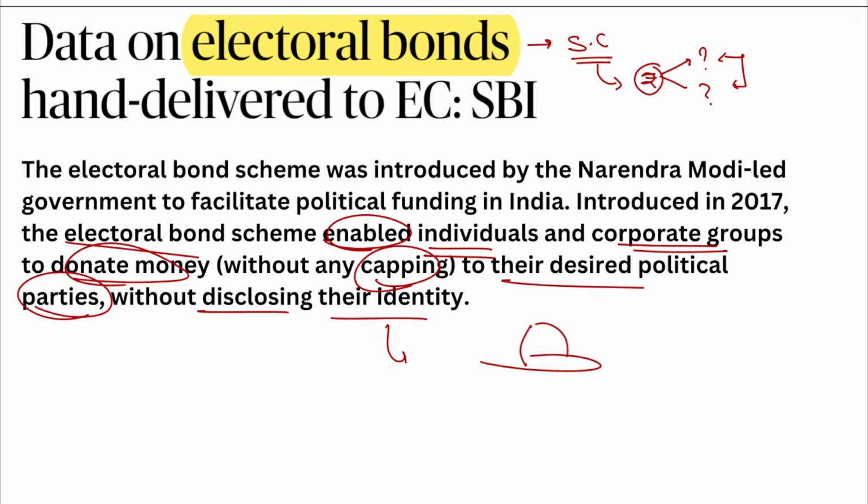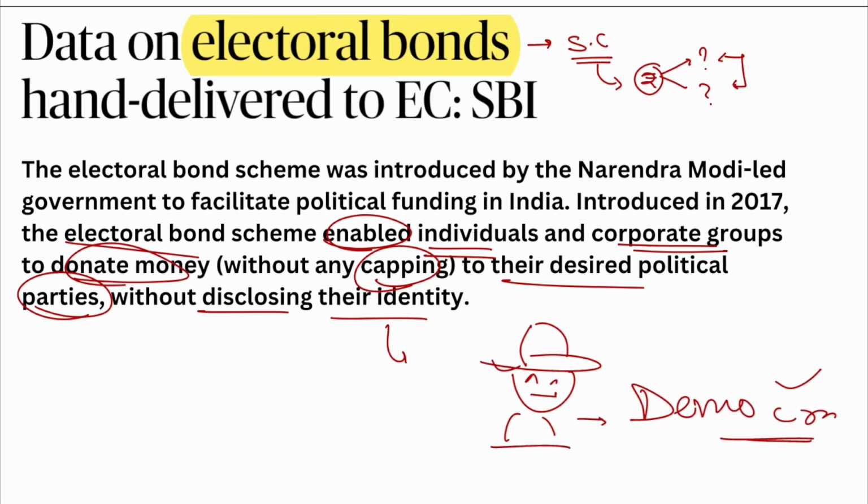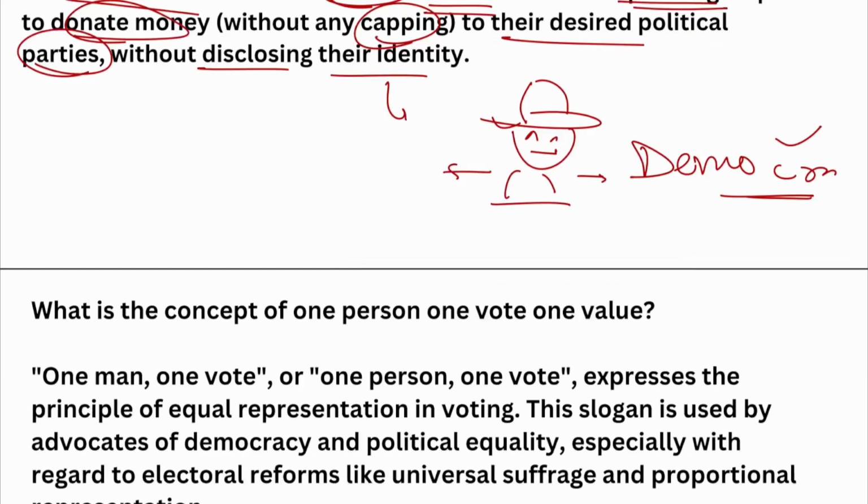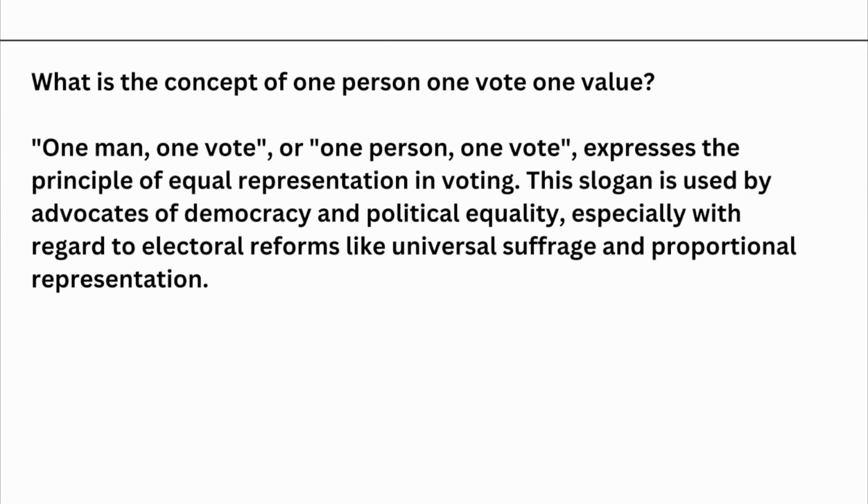Alright, and this anonymous thing is incorrect. Alright, so this anonymous thing we do not want in our democracy, because people should know who is providing funding to the political party and why they are winning. Now, let us see why it goes against the concept of one person, one vote, one value.